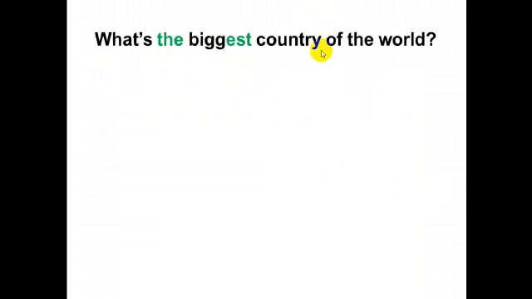What's the biggest country of the world? Here we have a short adjective, big. We make the superlative form by doubling G. Why do we double G? Because we have one consonant and before it one vowel.